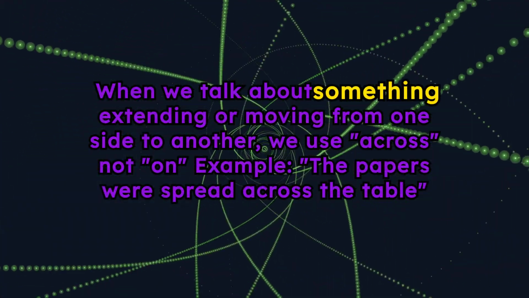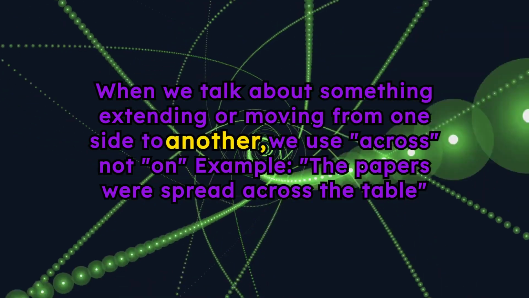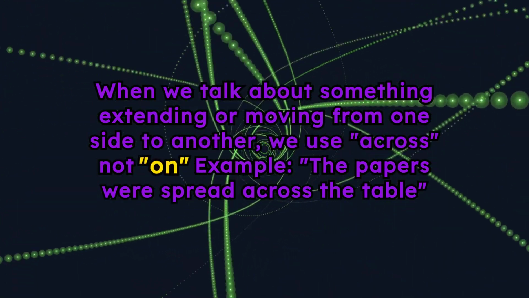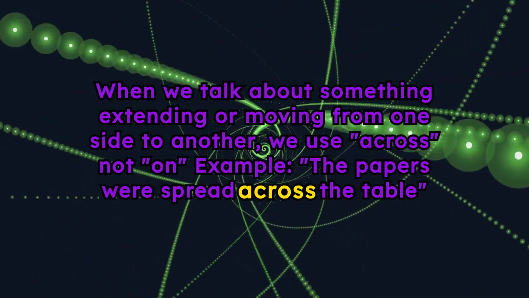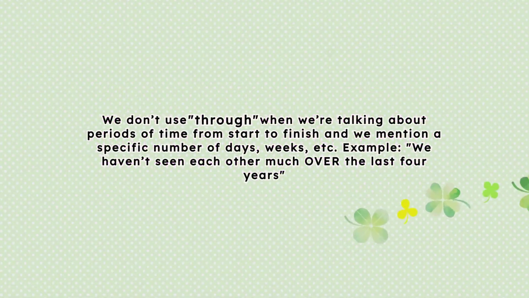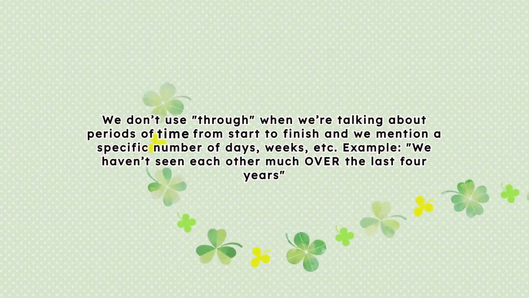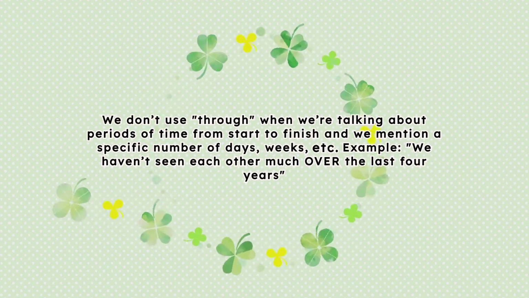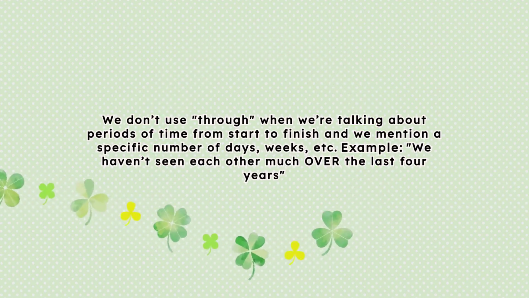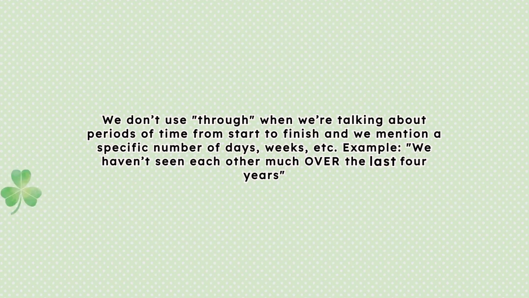When we talk about something extending or moving from one side to another, we use across, not on. Example: the papers were spread across the table. We don't use through when we're talking about periods of time from start to finish, and we mention a specific number of days, weeks, etc. Example: we haven't seen each other much over the last 4 years.